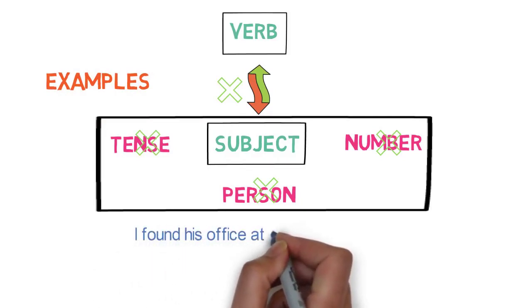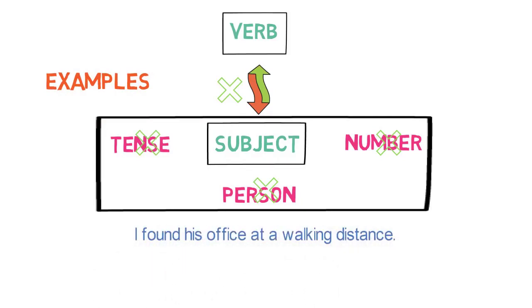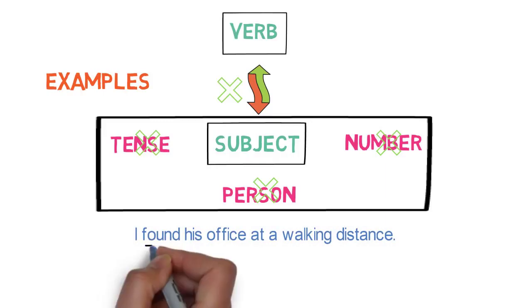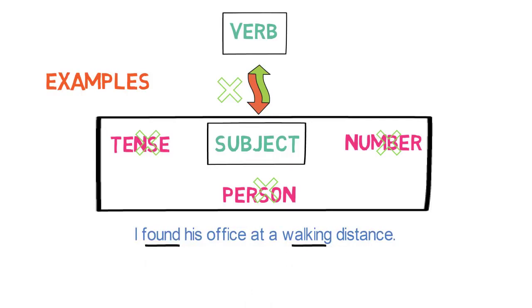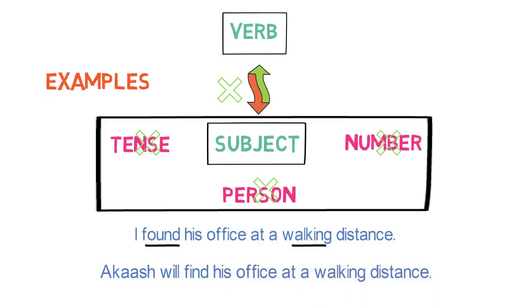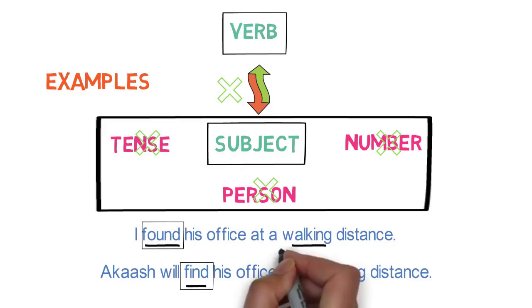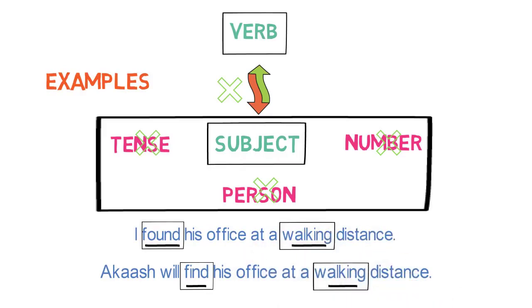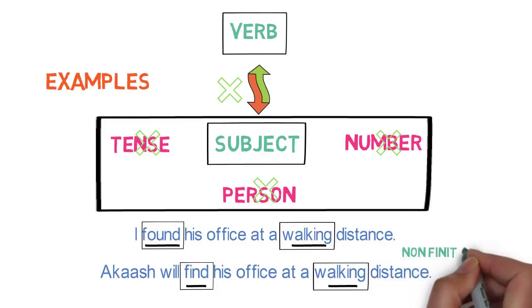I found his office at a walking distance. Here the subject is in singular form and the sentence is in past form. There are two verbs here, found and walking. Let's look into another example. Akash will find his office at a walking distance. Here the subject is singular and the sentence is in future form. Here also there are two verbs, find and walking. Now you can see that one verb found changed to find but the other verb walking didn't change in both the cases and doesn't function as a main verb in the sentence. So it's a non-finite verb.